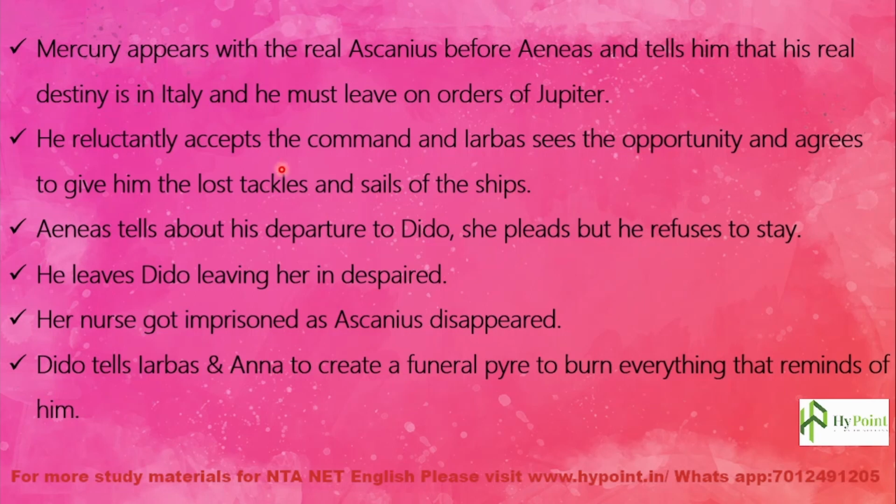And he reluctantly accepted the command, and Arbus sees the opportunity and agrees to give him the lost tangles and sails of the ship. So Arbus was there. He saw that Aeneas accepted the command from Jupiter to leave the city. So Arbus also sees these opportunities and agrees to give him the lost tangles and sails that Dido had once taken from the ship.